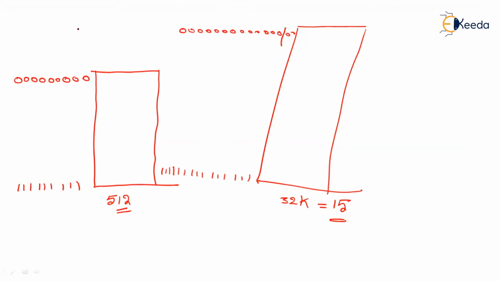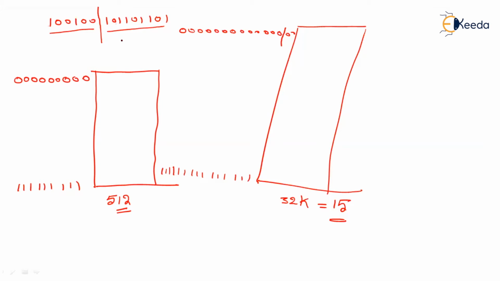Now the CPU is searching for a word. Let us say the address is 100, 100, 101, 101, 101. This address will be searched in the cache memory initially. You know that this main memory address, which is of 15 digits, will get divided into two parts: an index portion and a tag portion.